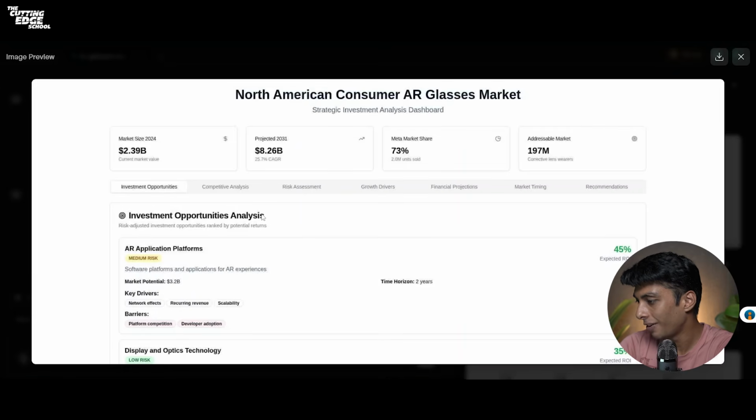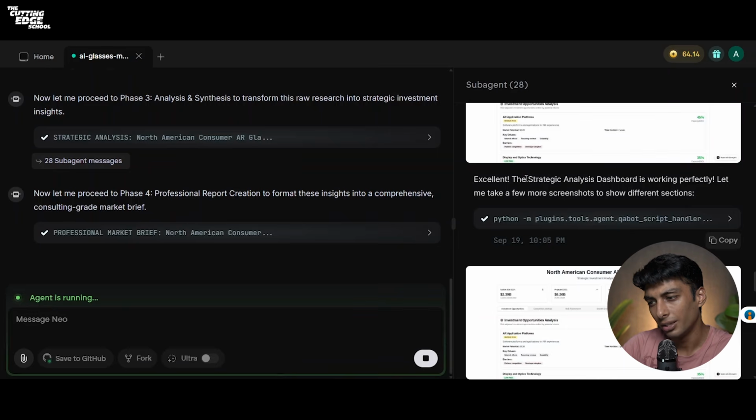It also tells investment opportunities, AR application platforms, time horizon, 45% expected ROI. Like this is a cool report. Maybe the agent got it from somewhere or actually created this, because our agent is capable of doing this. The strategic analysis dashboard is working perfectly, which means that this report was generated by our market pro agent.